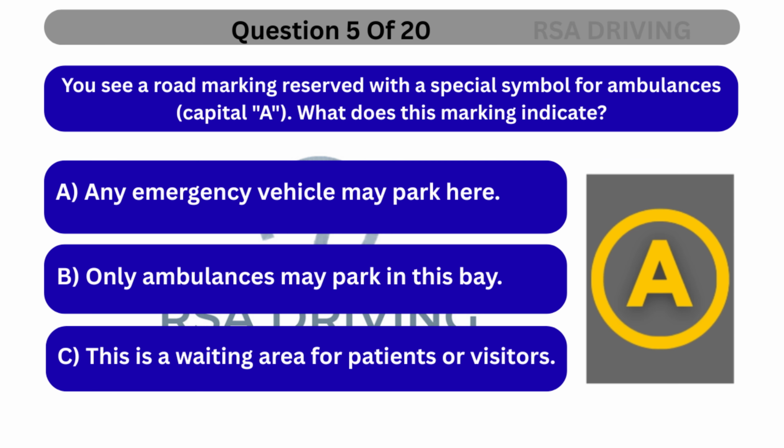Question 5. You see a road marking reserved with a special symbol for ambulances, a capital A. What does this marking indicate? A. Any emergency vehicle may park here. B. Only ambulances may park in this bay. C. This is a waiting area for patients or visitors.